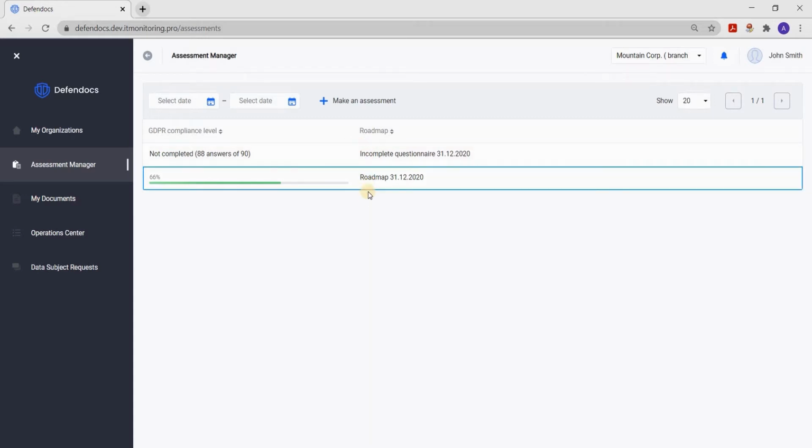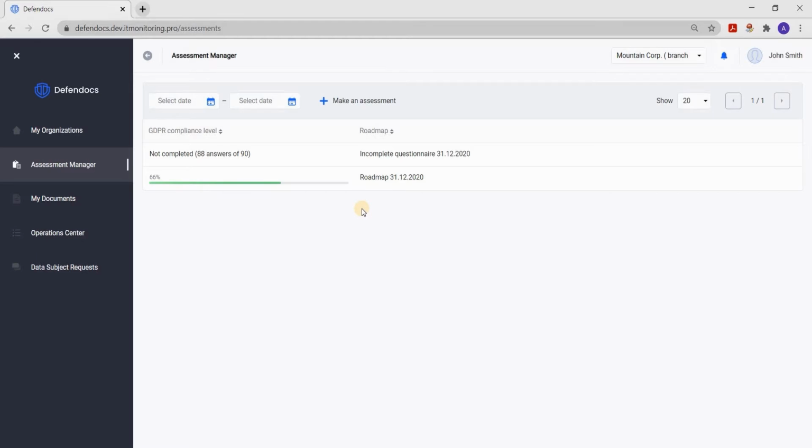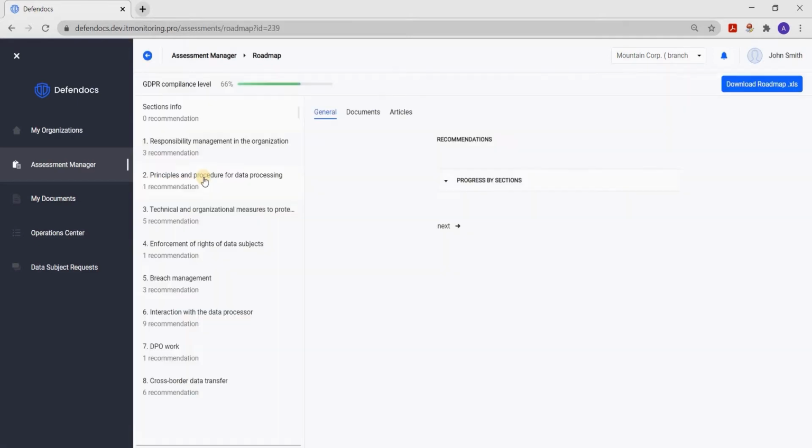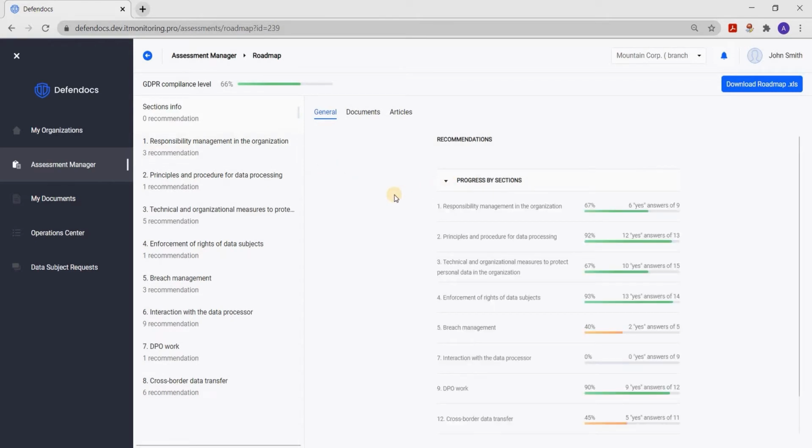Important: evaluation can take a long time. Questionnaires include a large number of important questions that require qualified answers. Information comes from different sources and at different times, so the user may contact third parties for some answers. We suggest focusing on the results of the assessment that has already been performed. In this case, the GDPR compliance rate is 66%. Let's go through the results.